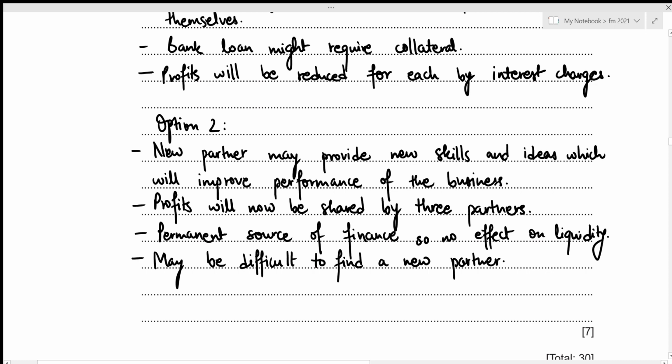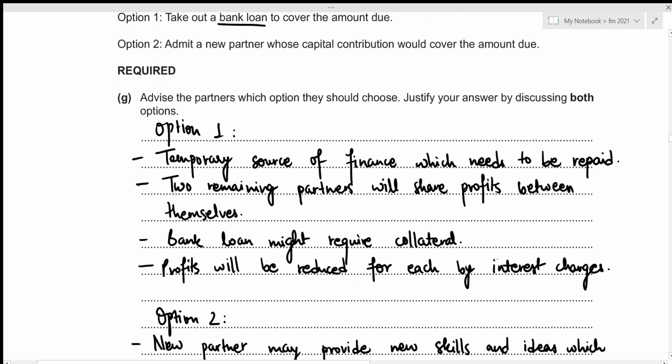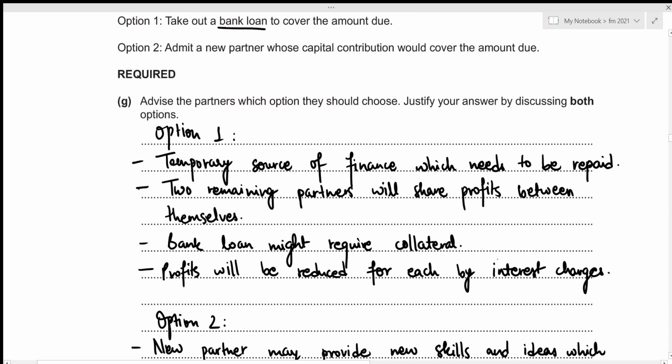Now, based on these factors, we need to advise the partners which option they should choose. Above, we were given the profit for the year to be 31,500. That would definitely cover the interest charges on the bank loan as well as the repayment amount for that particular bank loan. And this would ensure that the remaining partners will not have to share profits among any new additional partner, right?